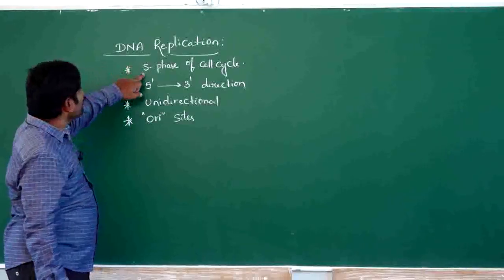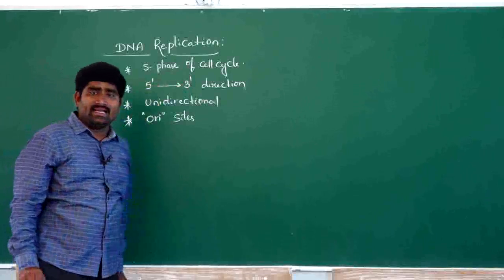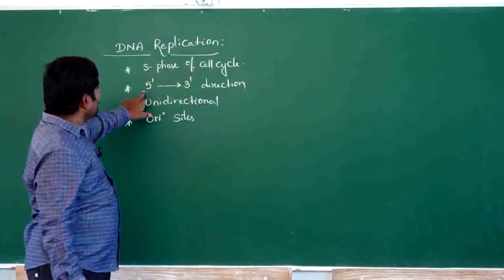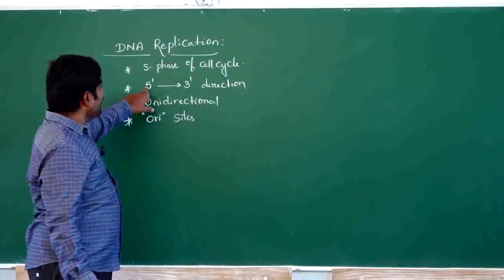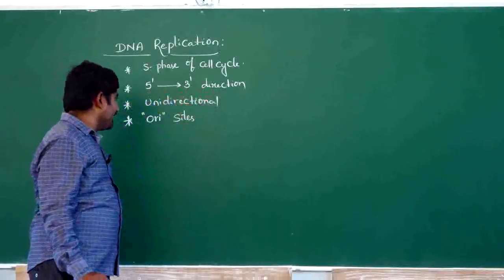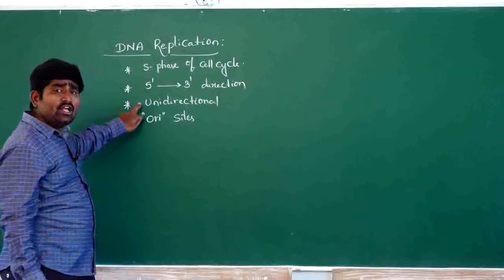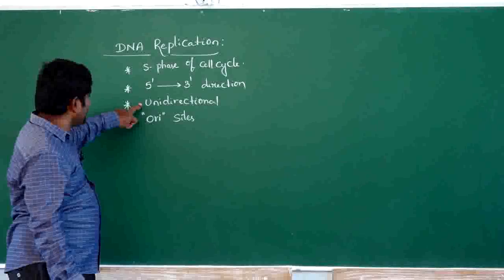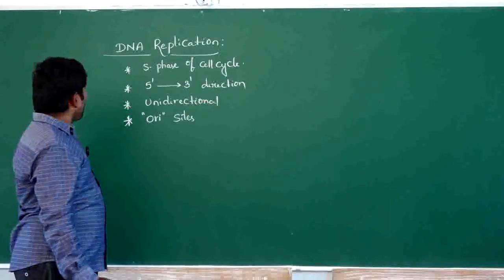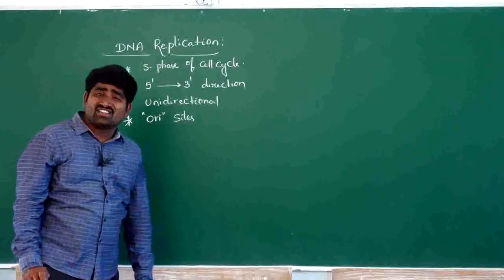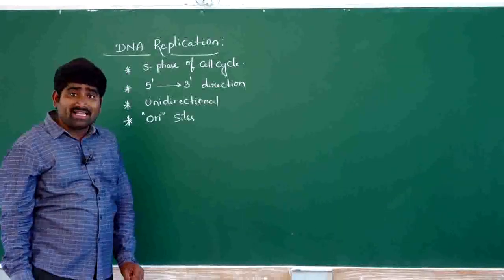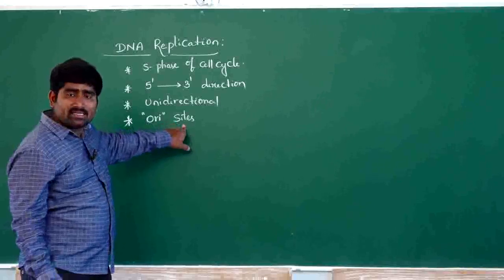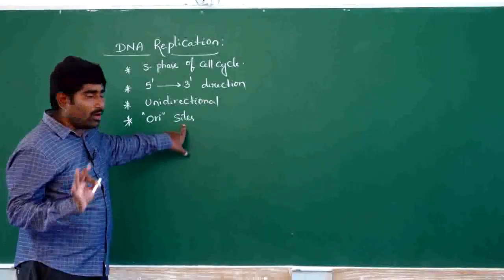Once again, let us see. DNA replication takes place in the S phase of the cell cycle. It always takes place in the 5' to 3' direction. It is unidirectional in eukaryotes, whereas in prokaryotes it is bidirectional. And it takes place at specialized sites called ORI sites.